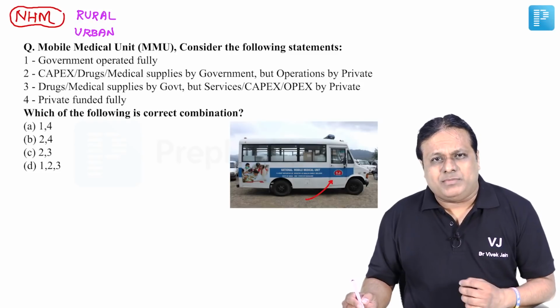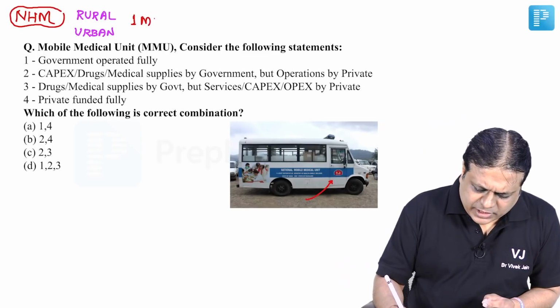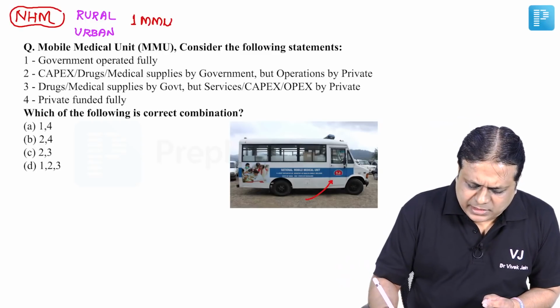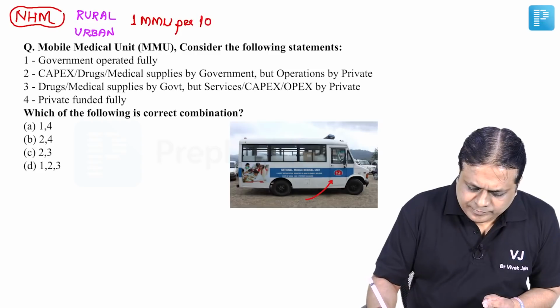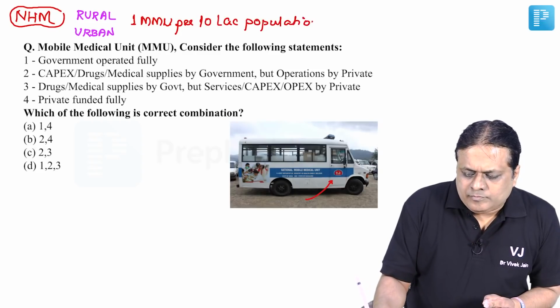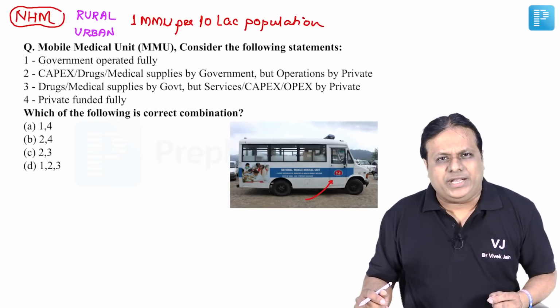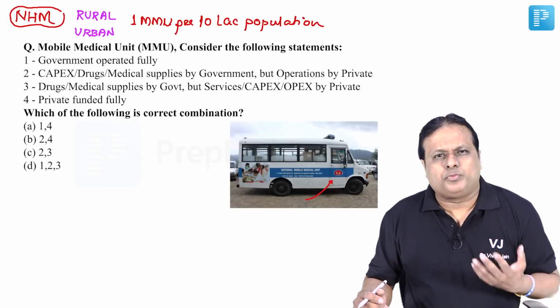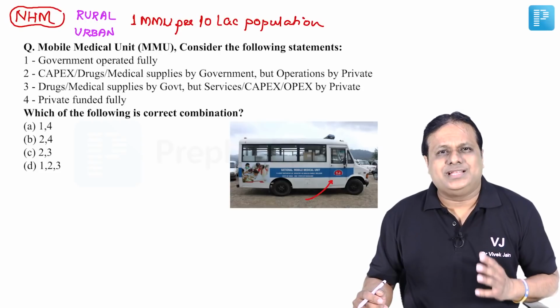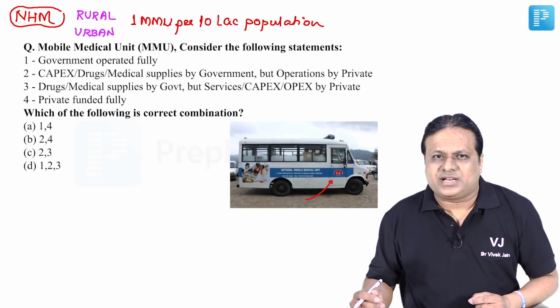For these MMUs, the norm given is that there should be one mobile medical unit per 10 lakh population of a district. Similarly, 2 such units for 20 lakh, 3 such units for population up to 30 lakh and so on. There is a capping of maximum 5 MMUs per district under this program.